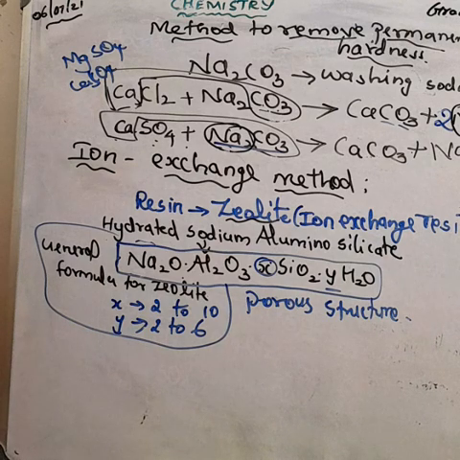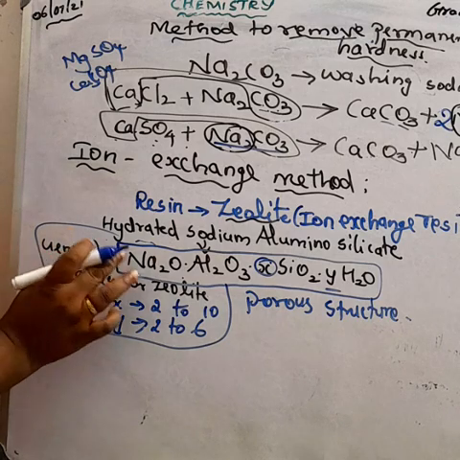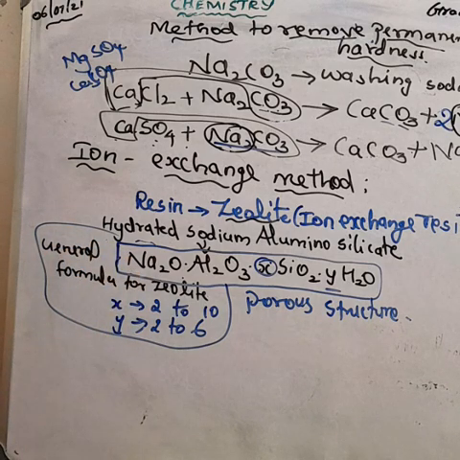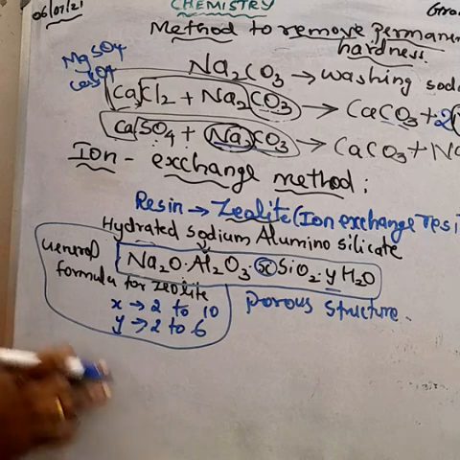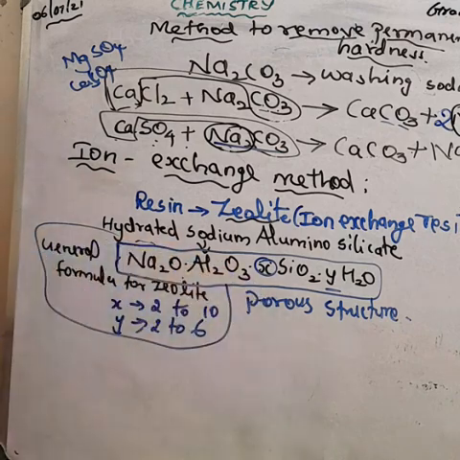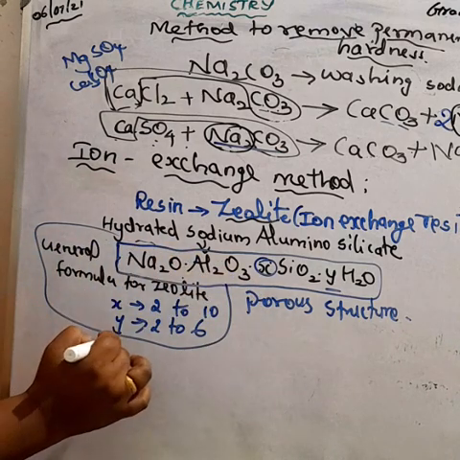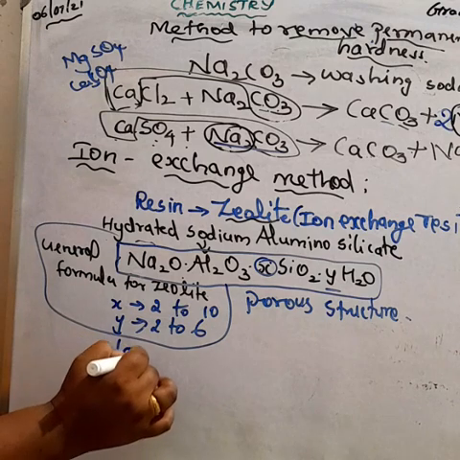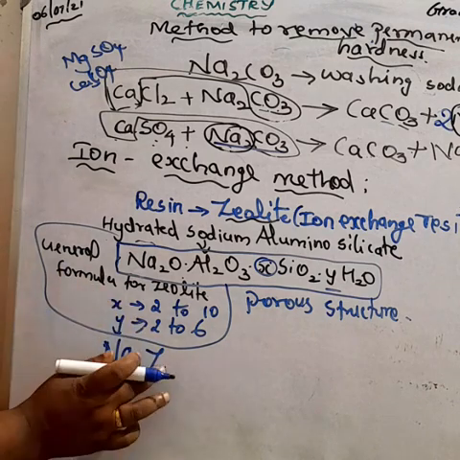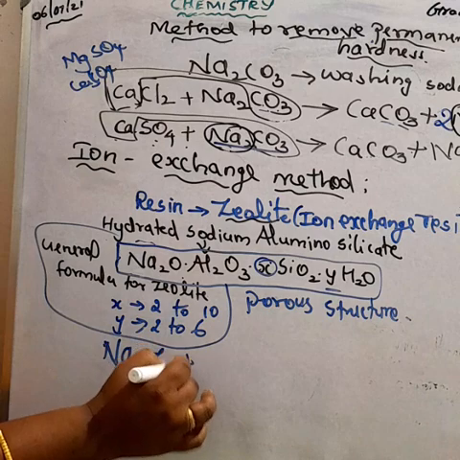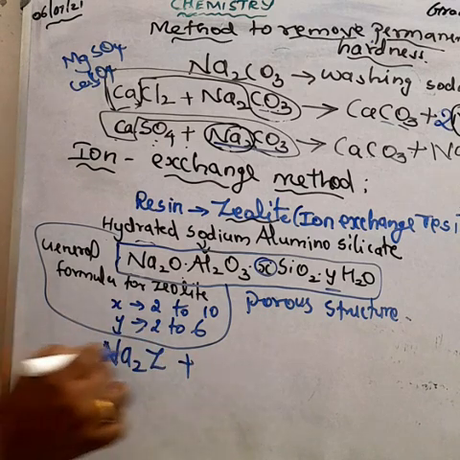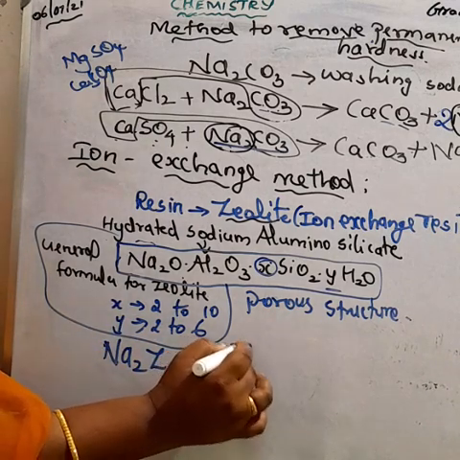The complex structure can conveniently be represented as Na2Z. Na2Z plus M2+. M2+ means maybe calcium 2+, maybe magnesium 2+, where M means metal.